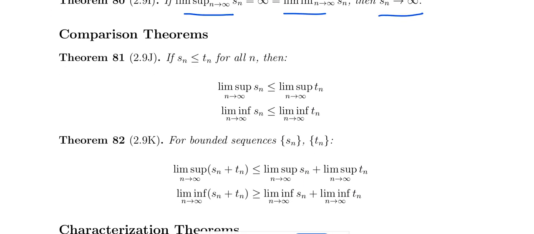And in the case of Sn less than or equal to Tn for all n, the limit superior is less than or equal to limit superior, and limit inferior less than or equal to limit inferior. And for the bounded sequences Sn and Tn, limit superior of Sn plus Tn is less than or equal to limit superior of Sn plus limit superior of Tn. Limit inferior of Sn plus Tn greater than or equal to limit inferior of Sn plus limit inferior of Tn.